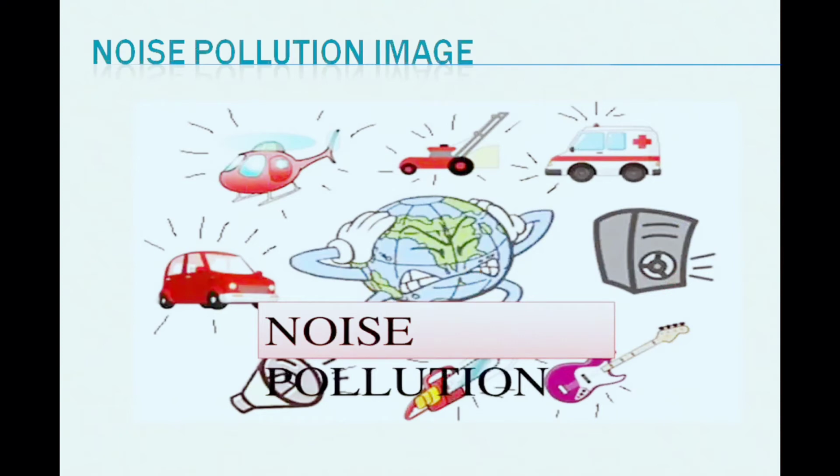Students, can you understand what this picture is? Yes, you're absolutely right. This is a noise pollution image. You have seen that there are so many vehicles like aeroplane, helicopter, ambulance, then loudspeaker, mic, guitar. All kinds of music instruments or vehicles, if they produce a huge amount of sound, we can say that is noise pollution.